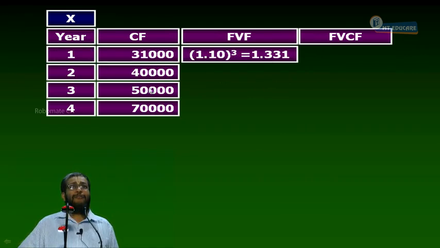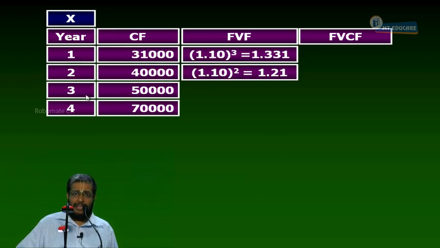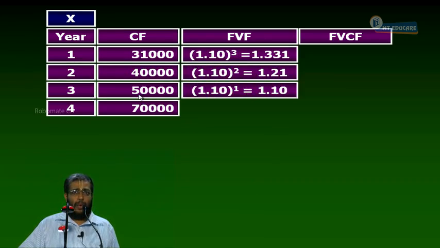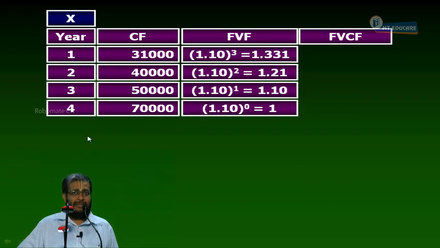Now, another 40,000 I get once again at the second year end. This money I make an FD. I'll make an FD for what percent? 10%. How many years? 2 years. 50,000 I deposit at 10% for 1 year. And 70,000 invested at 10% for 0 years, because last day only I got the money. I won't earn any interest. It is only 1 rupee. Right or not?